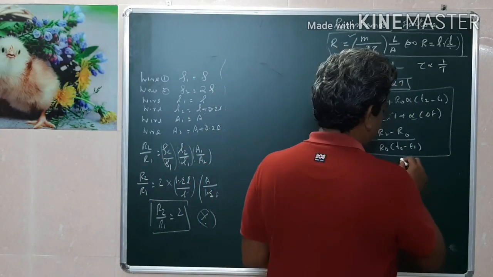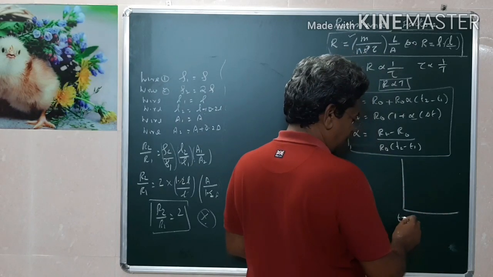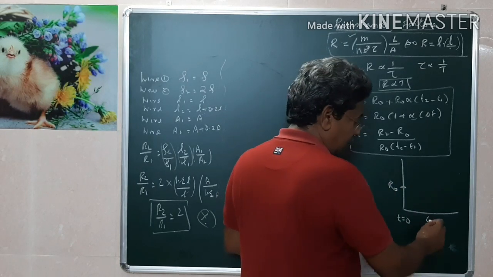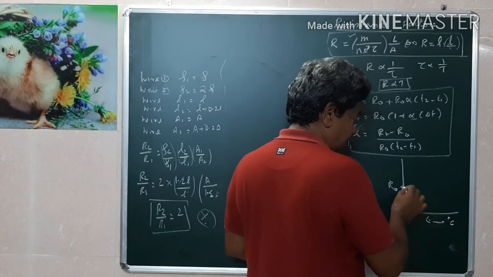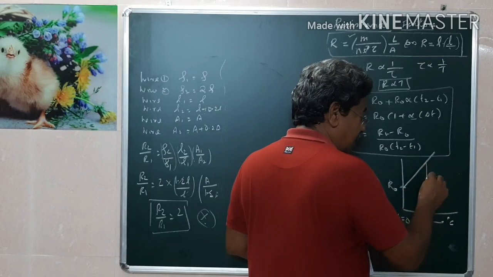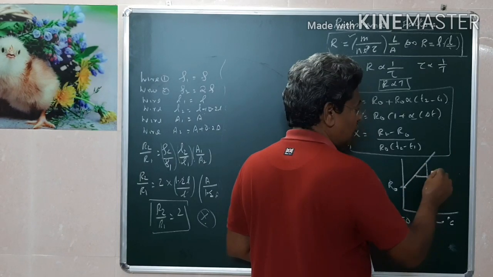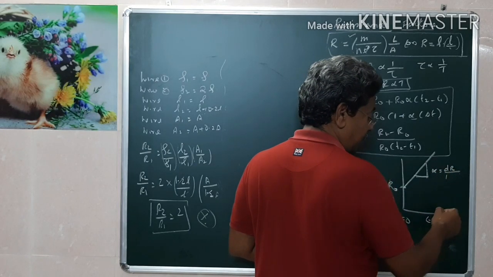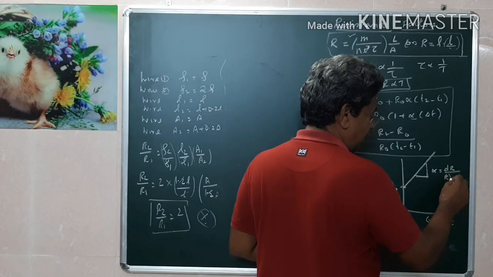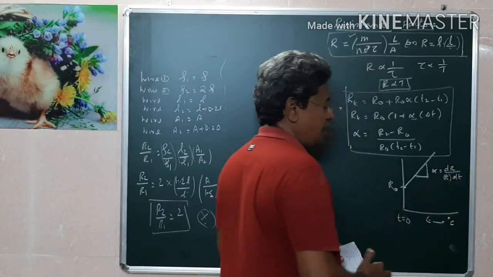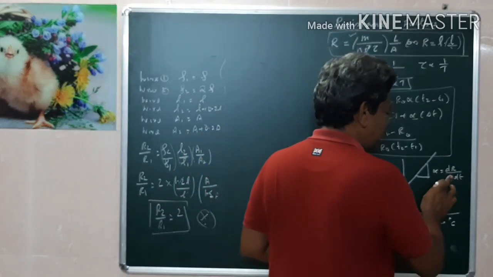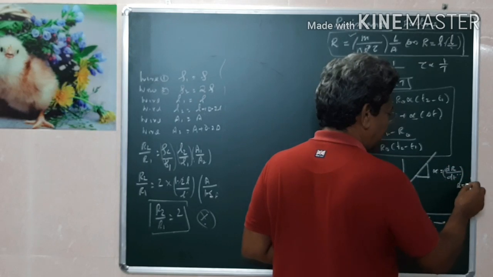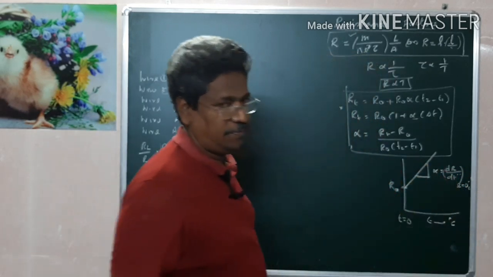Suppose if you want to write this in a graphical representation, when temperature equals 0 degrees Celsius, the resistance of the wire is equal to R0. After that, when the temperature increases in degrees Celsius, the resistance will also increase. How much it increases? This slope is called alpha. This alpha is equal to the increase in resistance per unit rise in temperature to the resistance at 0 degrees Celsius. That is dR by dT, but this should be taken at the resistance equal to 0 degrees Celsius. This is the formula for alpha.